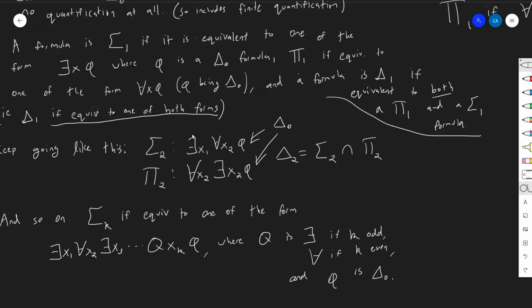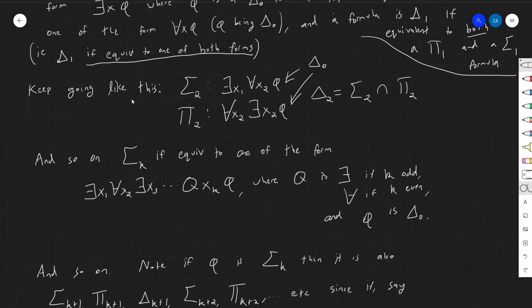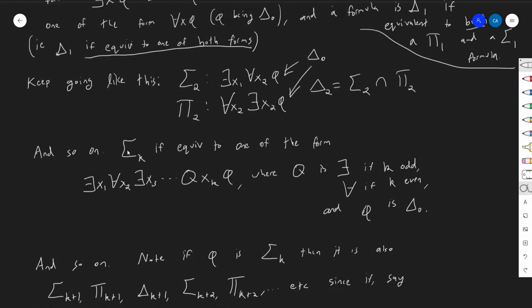So sigma 2 means you have two quantifiers and the leading one is a there exists. Pi 2 is that you have two quantifiers and the leading one is a for all. And then at the bottom, you always have a delta 0 formula, that is to say a formula without any quantifiers. And then more generally, it's going to be sigma k.